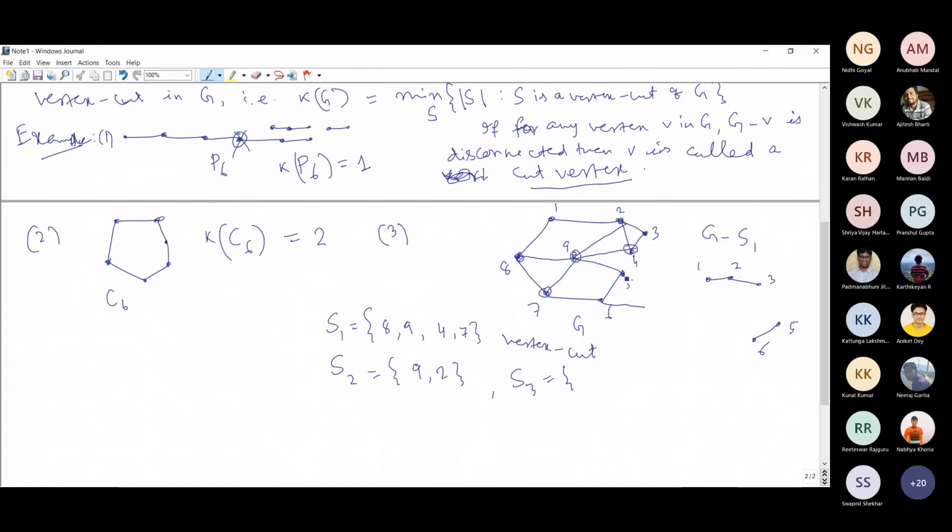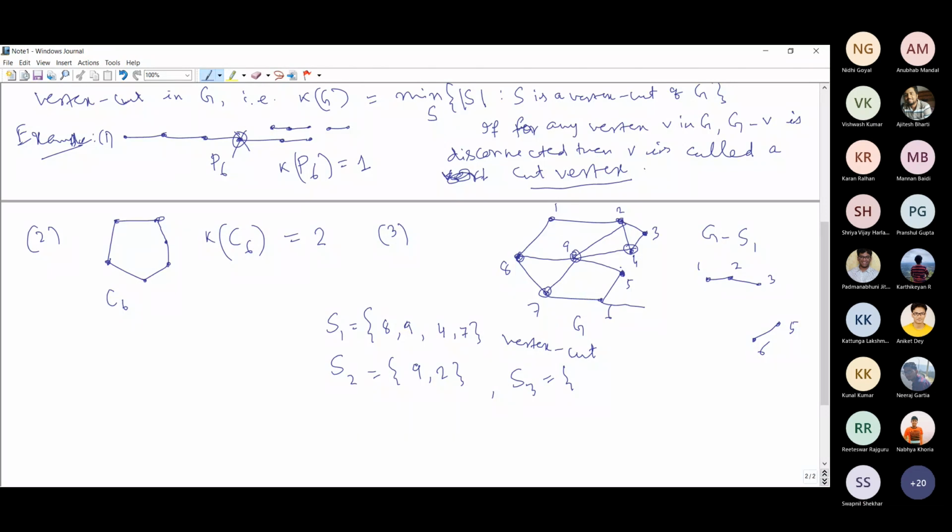Yes, of course, if you remove the neighbors of a minimum degree vertex, you can isolate that vertex. This is how we get a bound for the vertex connectivity.